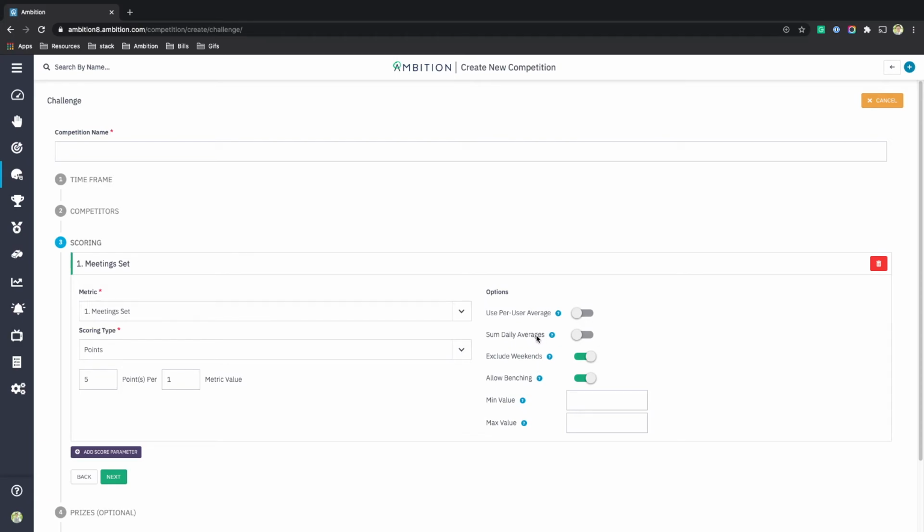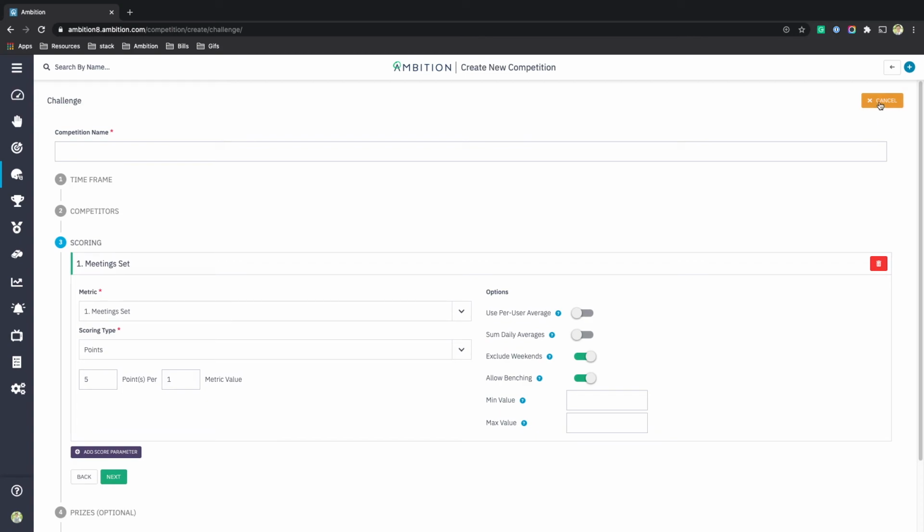Sum daily averages is best for competitions that are 1 day or longer, where you take metrics that aggregate by average, like activity score, and you add them together day over day instead of averaging them into each other. So day 2's activity score would be added to day 1's instead of averaging it together. It makes it a lot more dynamic and exciting for longer competitions. You can choose whether to exclude weekends or not, and then you can choose whether or not to allow benching, which is just a mechanism to allow managers to bench their reps if they're on PTO or they're sick or something like that, so that they don't drag down their team's score.